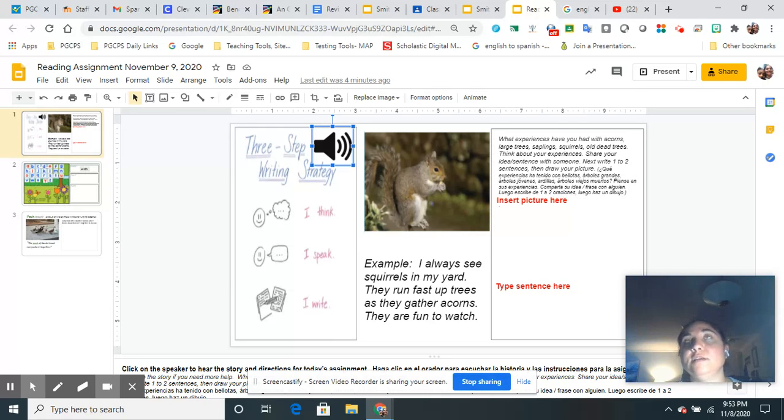You could also think of the word sapling, which is a young tree. When you think of your baby sister or brother, it could remind you of a sapling. All right, so for your assignment, again, think of one of these words: large tree, sapling, acorn, squirrels, old dead trees. Draw the picture and then write a sentence about that word and the connection that you have to it.